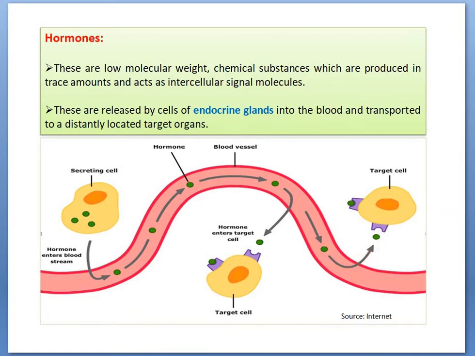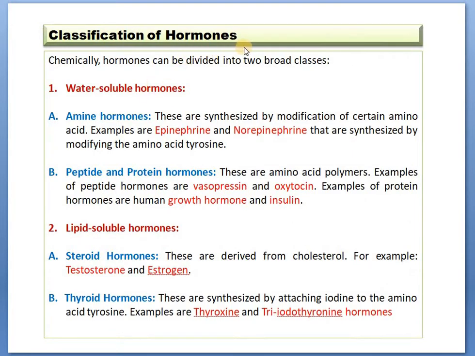Now let us see the classifications of hormones. Chemically, hormones are classified into two broad classes: number one, water soluble hormones, and number two, lipid soluble hormones. Water soluble hormones are the hormones which are soluble in water. These are again of two types: amine hormones, and peptide and protein hormones. Examples of amine hormones are epinephrine and norepinephrine, while examples of peptide hormones are vasopressin and oxytocin. If we talk about protein hormones, these are human growth hormone, somatostatin and insulin.